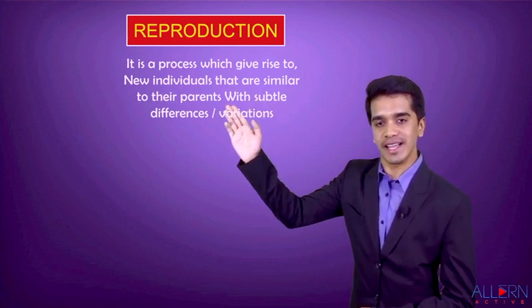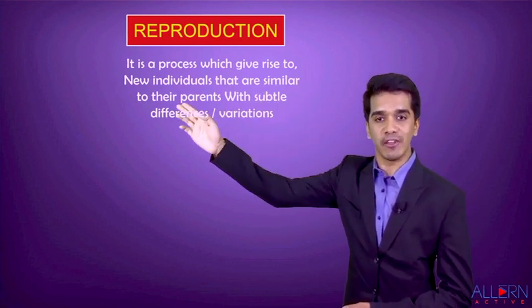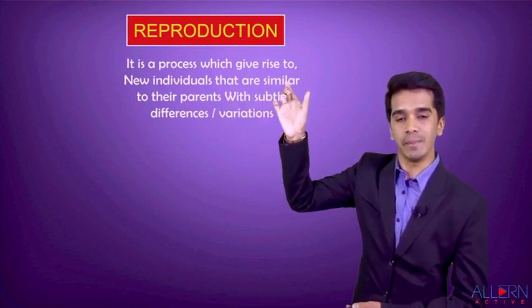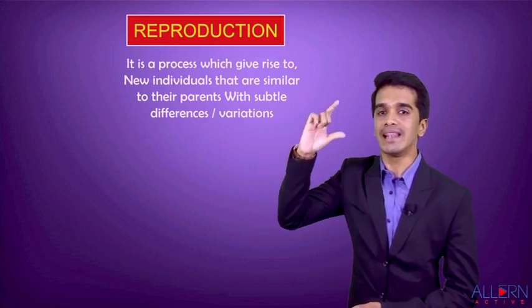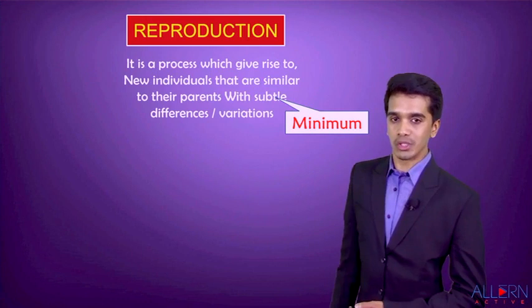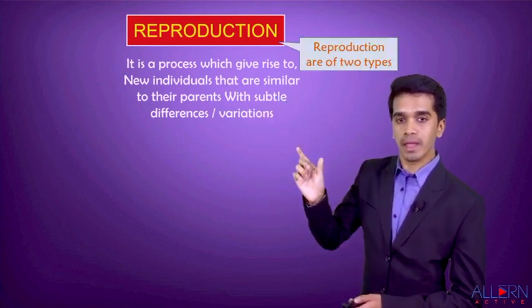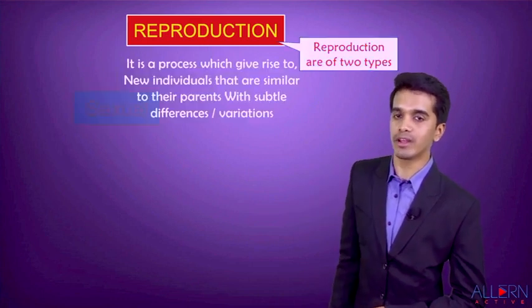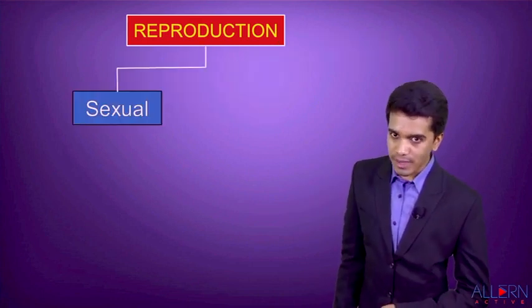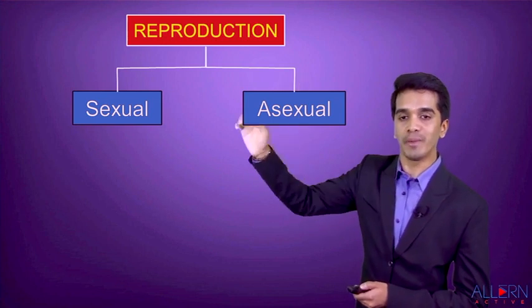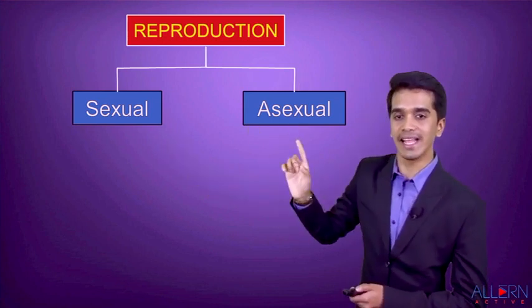Reproduction is a process which gives rise to new individuals that are similar. They are not identical. They are similar to their parents with very subtle differences or variation. Subtle means minimum. Reproduction is of two types. Let us study, my dear students, what these two types of reproduction are. The first type is called sexual reproduction, and the second type is called asexual reproduction. So reproduction is of how many types? Two types, sexual and asexual.